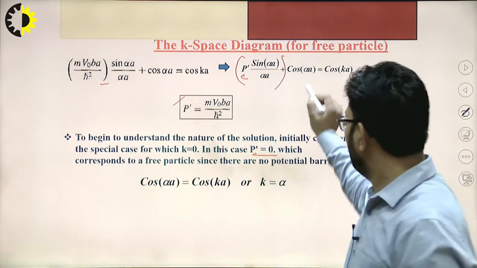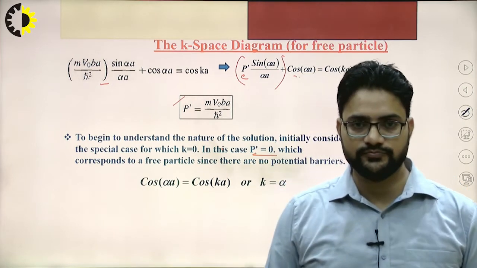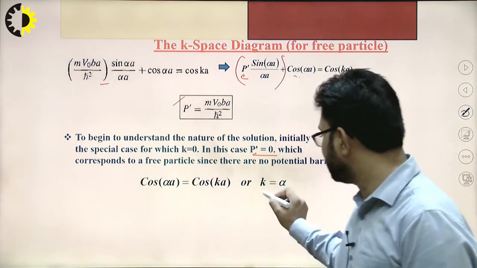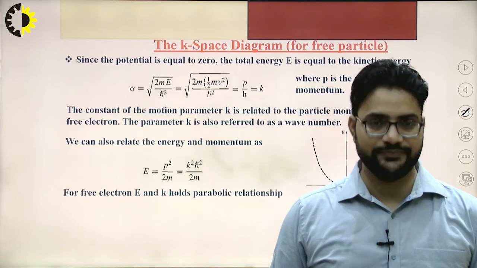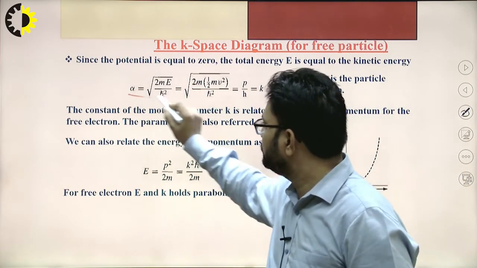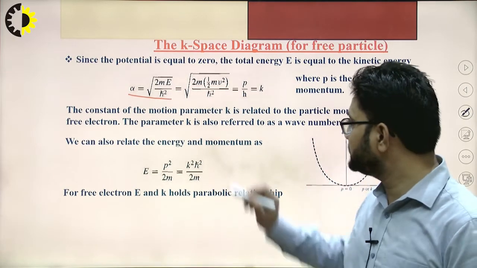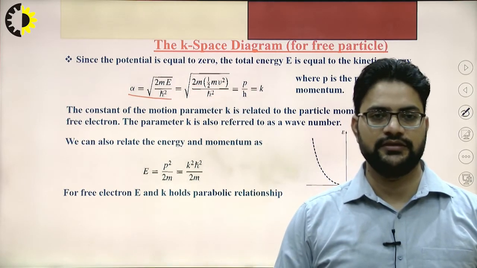Then cos alpha a will be equal to cos ka. So if cos alpha a is equal to cos ka, it means that k is equal to alpha. Now this alpha value is actually equal to root of 2mE divided by h-bar square.